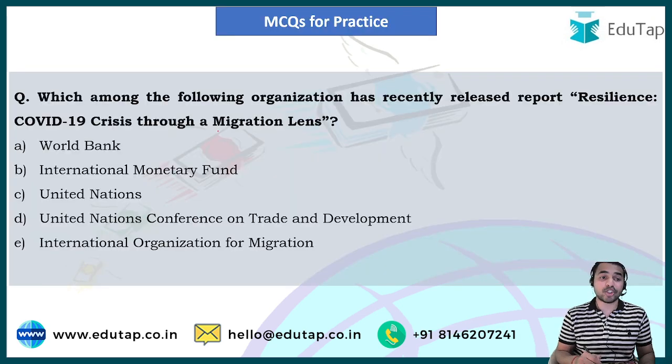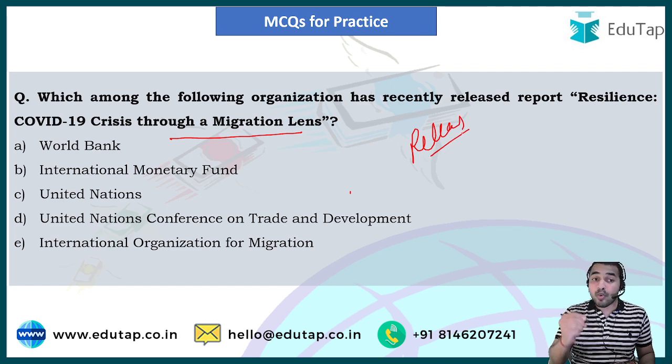And guys, the first question is, which among the following organizations has recently released the report Resilience COVID-19 Crisis Through a Migration Lens? So guys, this particular question is once again from the releasing body itself, that is the first pillar which we have discussed while starting the session. And guys, you are going to answer the question in the comment section below.